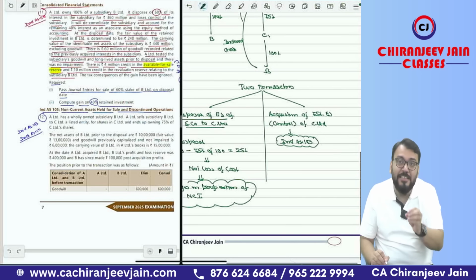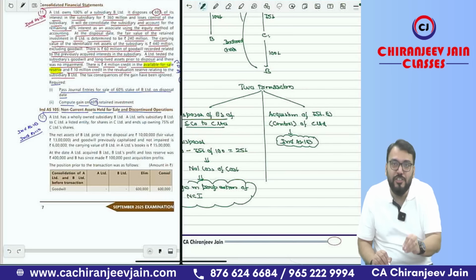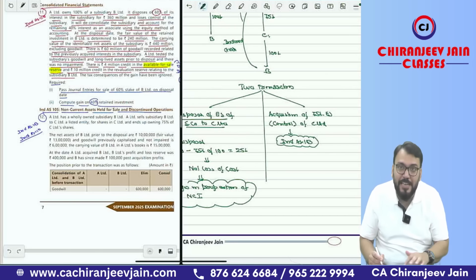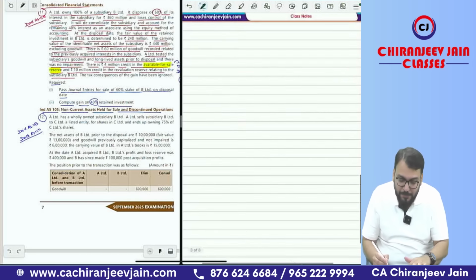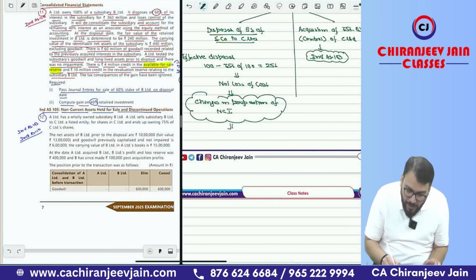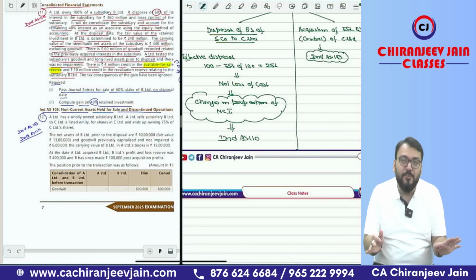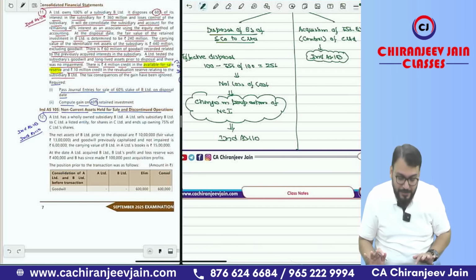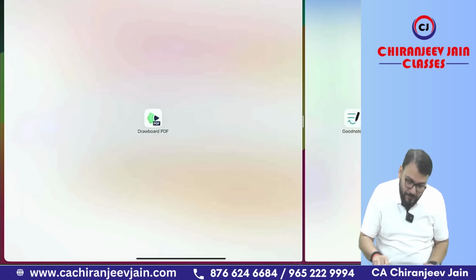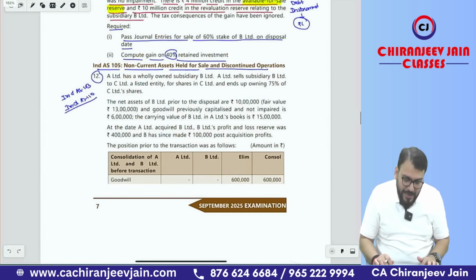And second transaction is acquisition of 75% equity shares of C Limited and gaining control, and therefore it will be accounted as per Ind AS 103, and this will be accounted as per Ind AS 110. Got this point? Means I have explained the entire question with the first para only. First para, if you have understood, the solution is very easy. Have you understood the first para? Now let us read the balance para.